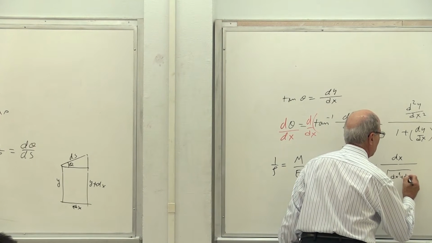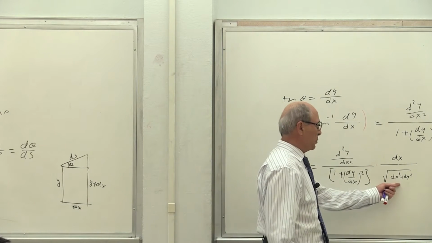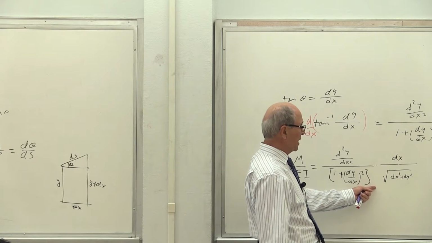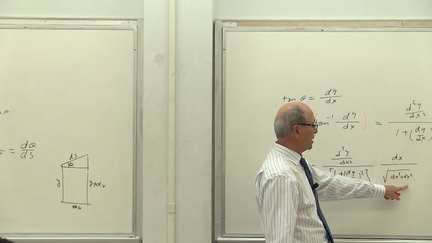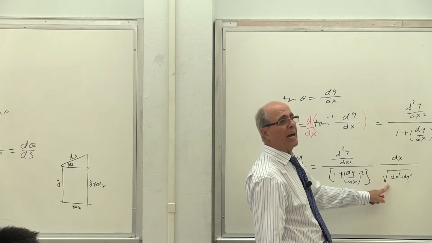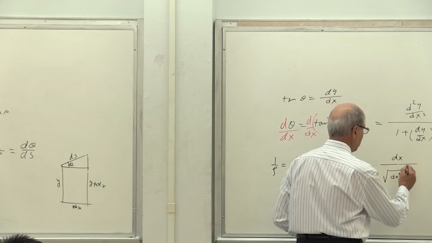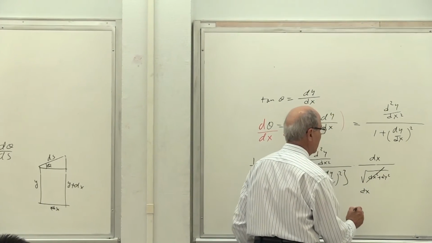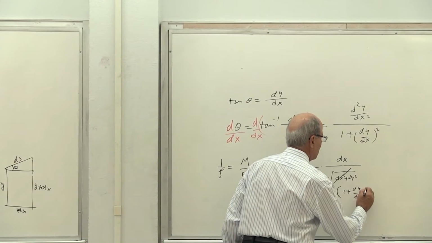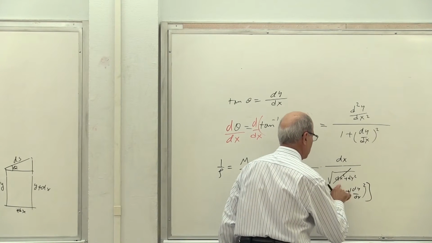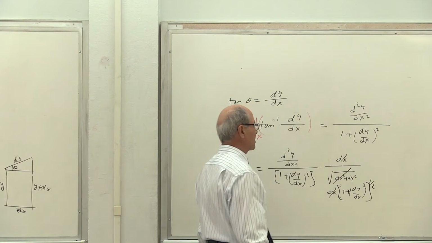dx squared plus dy squared. So if you take the dx out of here, you drop the dx out, this becomes 1 plus dy by dx squared to the power of 1/2. Everybody understand that? Multiplied by that one. Notice I can cross that and write it like that: dx times 1 plus dy by dx to the power of 2, the whole thing to the power of 1/2. dx and dx drops out.